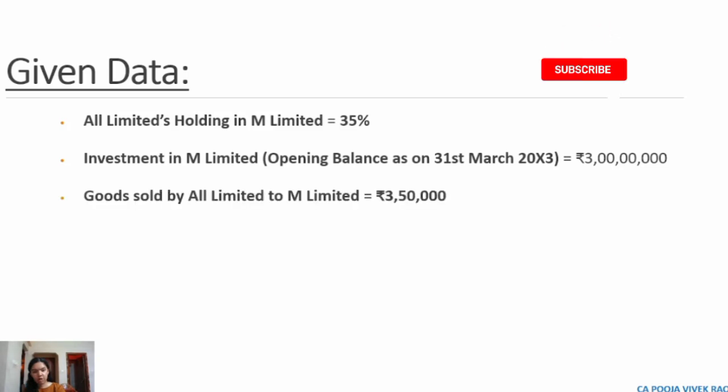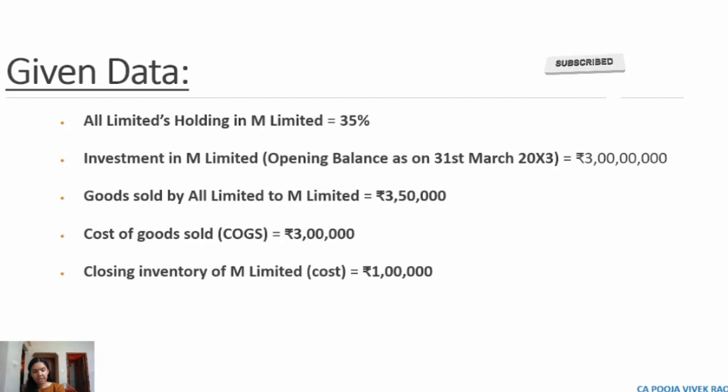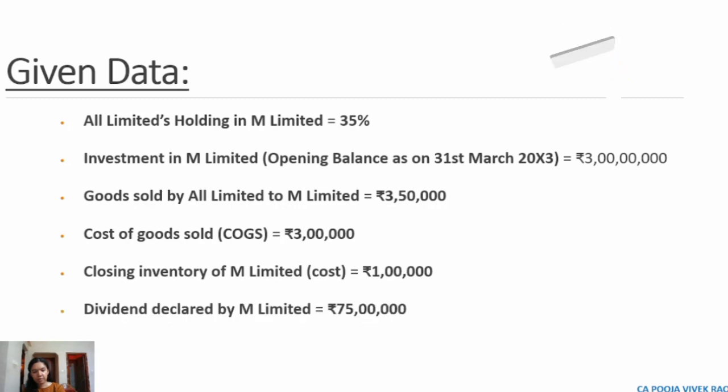Next we have goods sold by All Limited to M Limited, that is rupees 3,50,000. Next we have cost of the goods sold, rupees 3 lakhs. Closing inventory of M Limited at cost, rupees 1 lakh. Dividend declared by M Limited, rupees 75 lakhs.